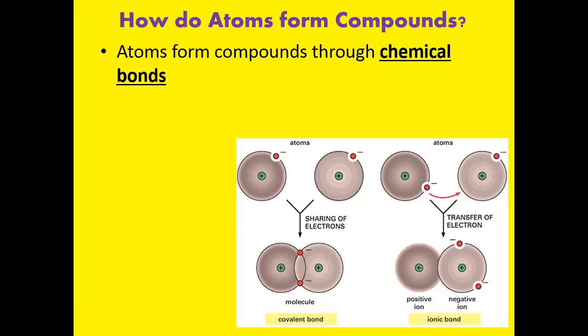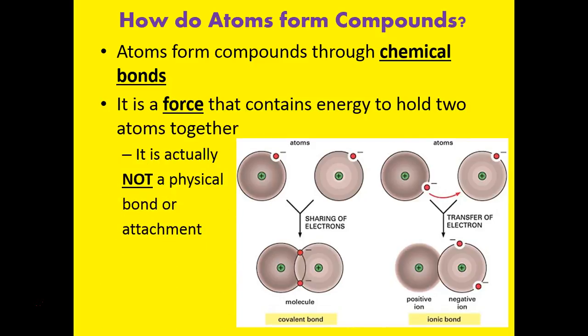Now continuing on to talk about bonding. Atoms combine to form compounds by making chemical bonds. A basic idea in bonds is that there's not a physical object connecting the 2 atoms together. What's connecting them is an attraction that they feel, like an electrical sort of attraction. So it's a force that exists between the atoms that holds them together. It's not actually like a physical bond.